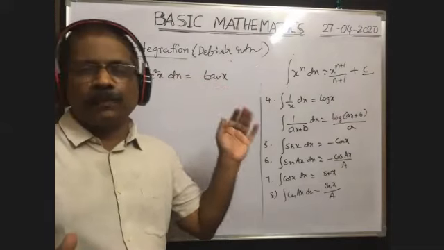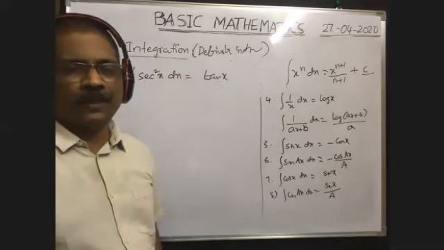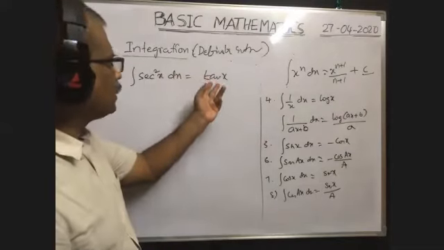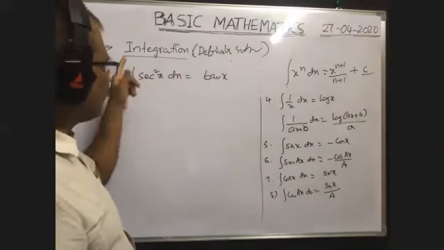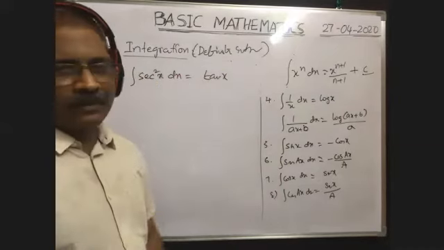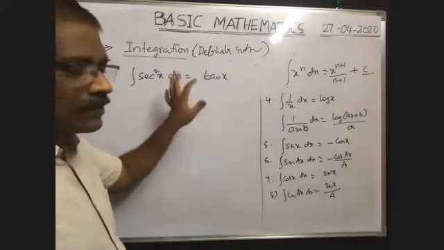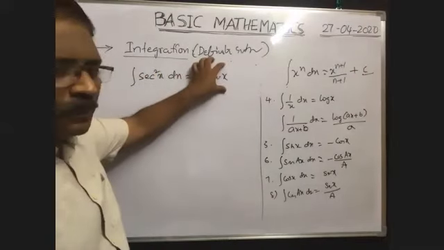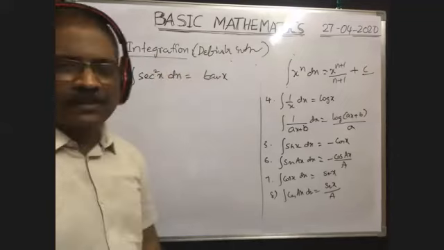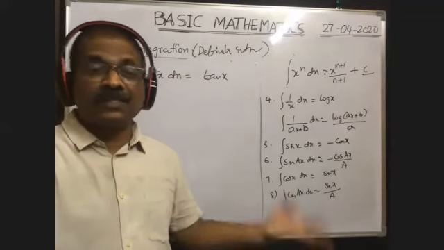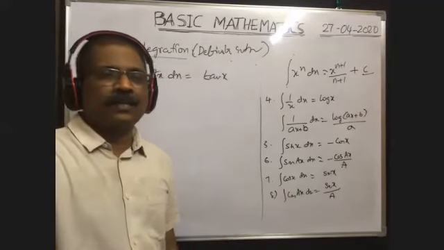When you differentiate tan x, you will get secant square x. When you integrate secant square x, you will get tan x. That means integration is quite opposite to differentiation. To check whether the answer obtained is correct or not, you differentiate it again. If you get this value, then the answer is okay. In that way, we can cross check also.